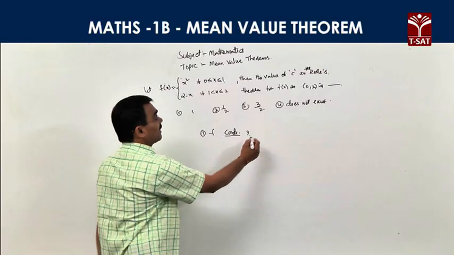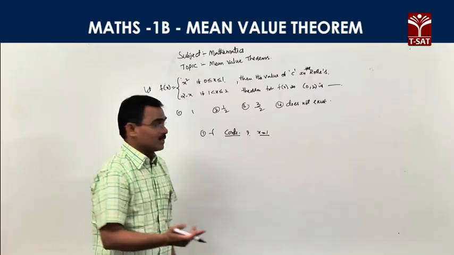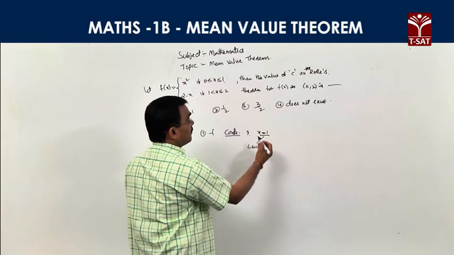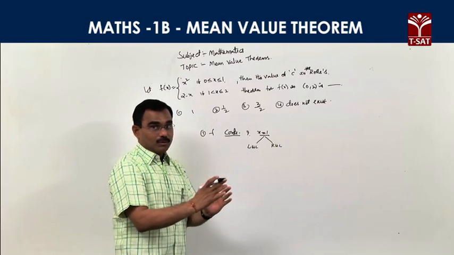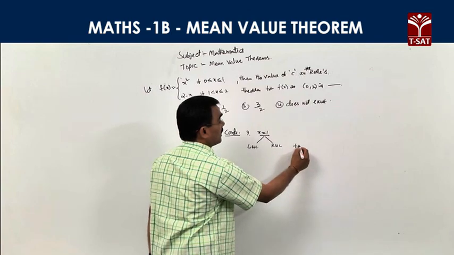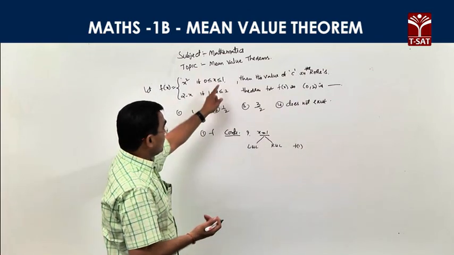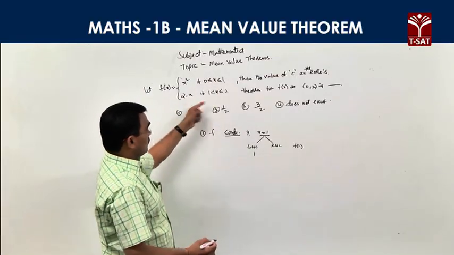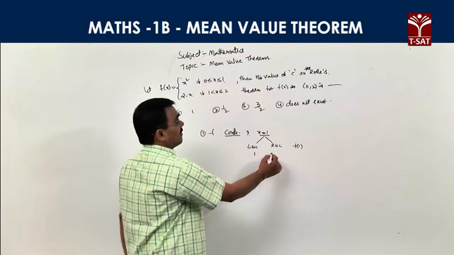Right, we check at x equal to 1 whether the function is continuous or not. So how do we check? We calculate the left hand limit and the right hand limit, and the function value is taken. So if all three values are equal, then the function is continuous. What is the left limit? The left limit is x square, you calculate it as 1. And the right hand limit at x equal to 1, 2 minus x, the value is also 1.